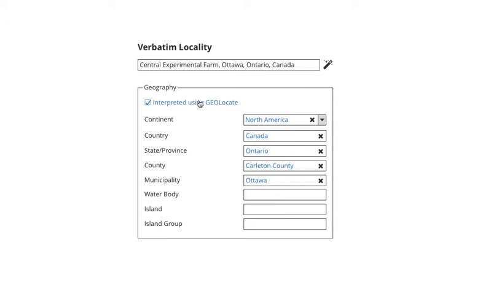I could also enter things manually, so I'm going to uncheck that, and I can work in order from least specific to most specific. So I can say North America, and then as soon as I type CA into this field, the only CA country in North America is Canada. So I'm going to pick that from the list, and let's just assume I did the rest that way.